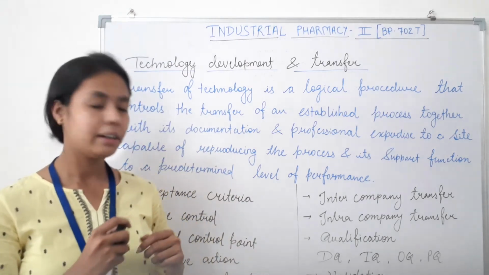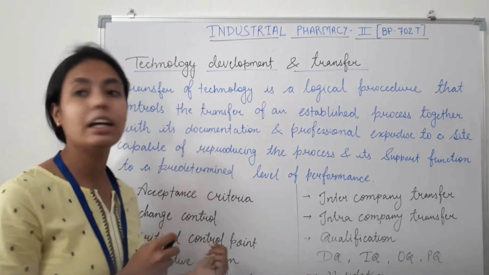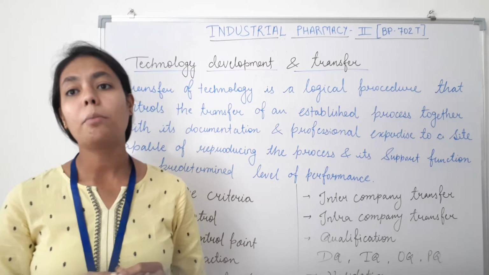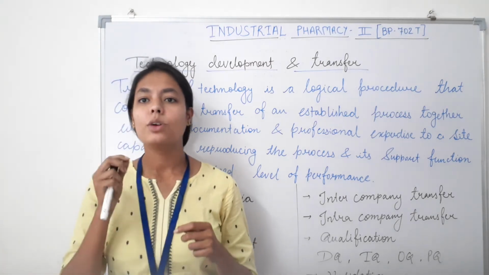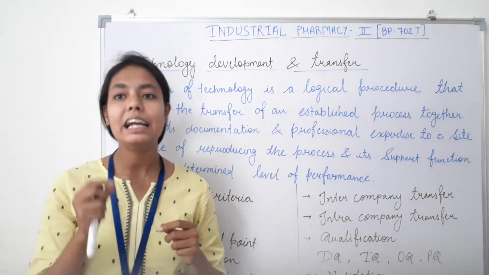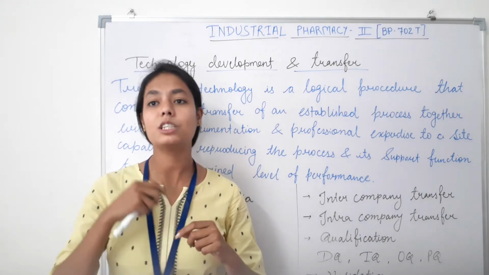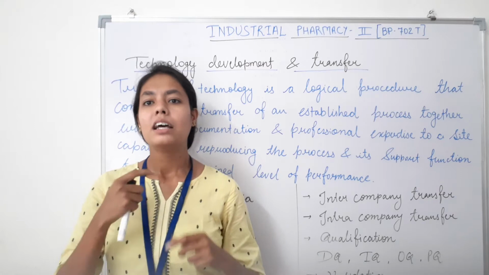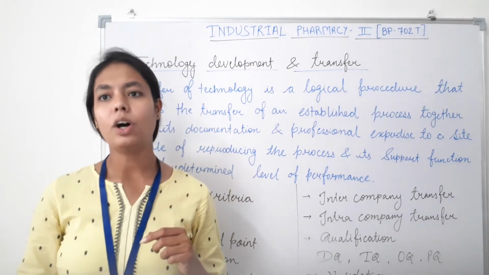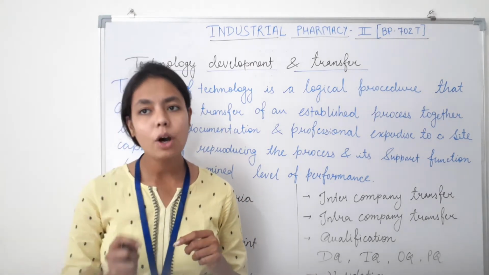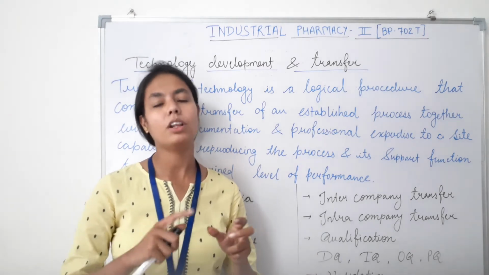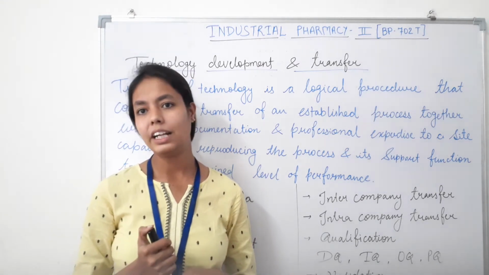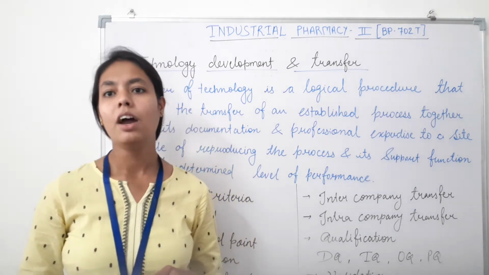After critical control point, let's talk about what is drug master file. So drug master file is detailed information concerning a specific facility, process or product submitted to the drug regulatory authority intended for incorporation into the application for the market authorization. So that is called as drug master file.